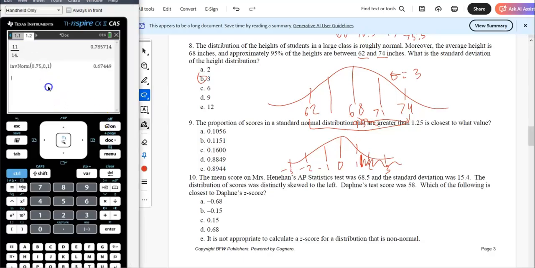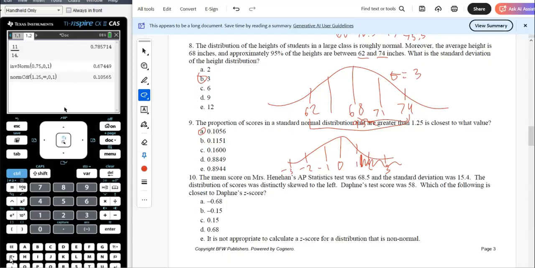Well, let's get our calculator out. That looks like a norm CDF, right? Menu 652, 1.25, and a big number like infinity. And it's these scores, so you leave the default there. 0.10565.